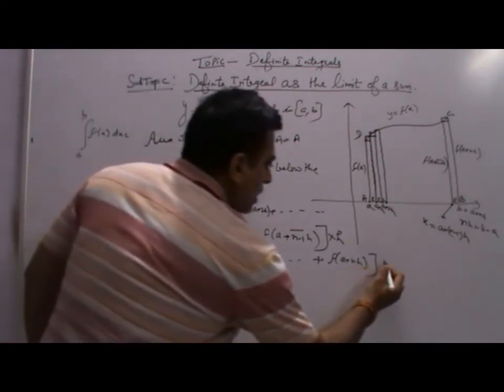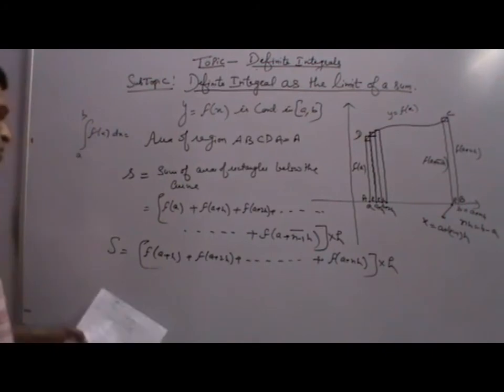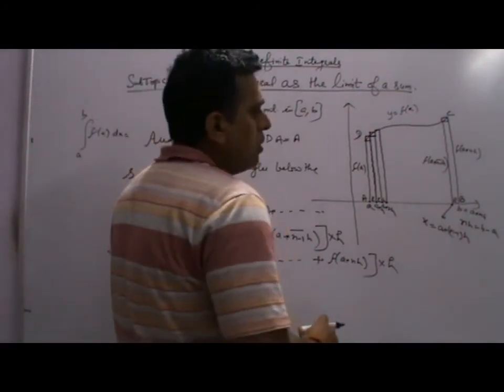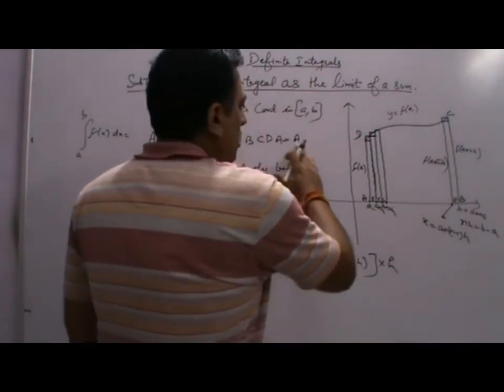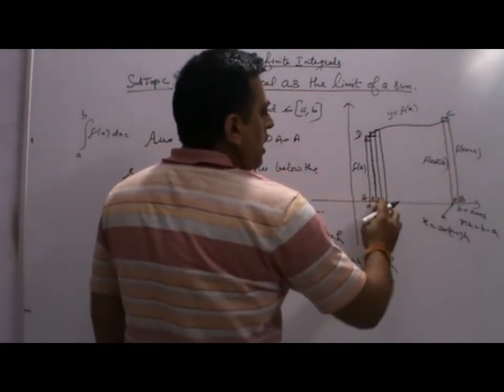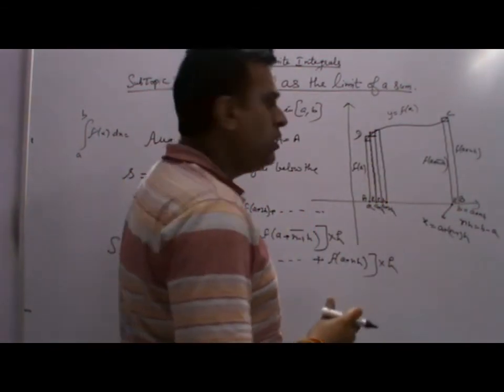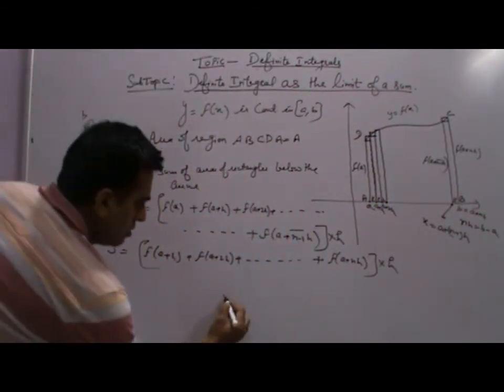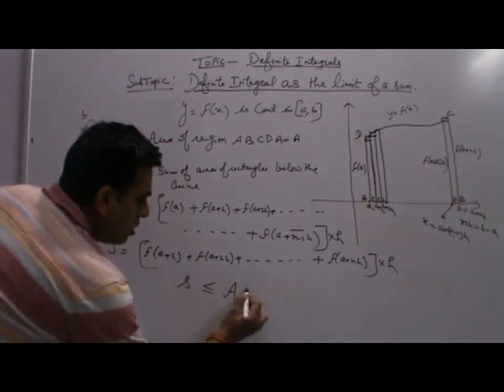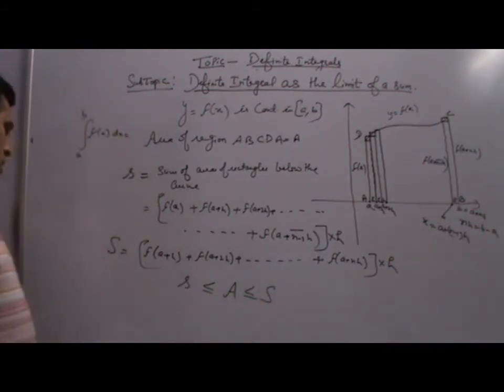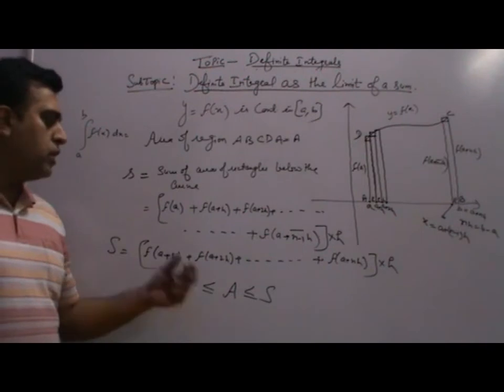And outside is the breadth h. So this is the sum of the areas. Now, the area we want to find, that of the region A, B, C, D, A, lies between these two areas, small s and capital S. So our aim is to find the area of this region.